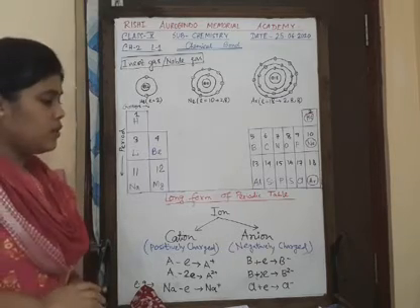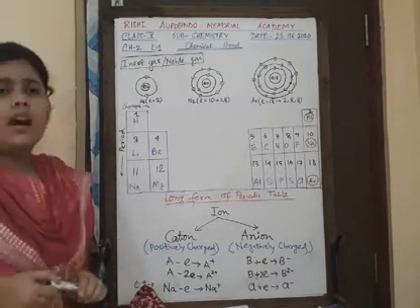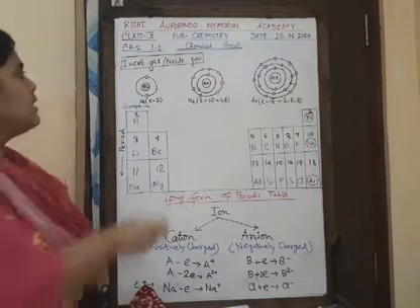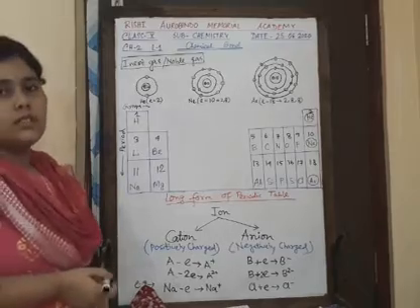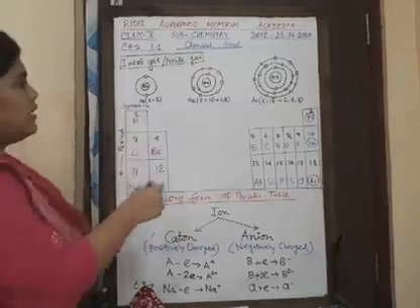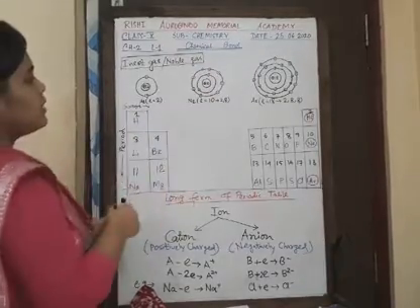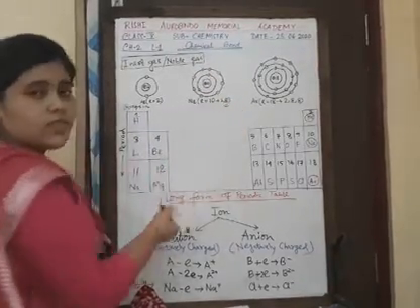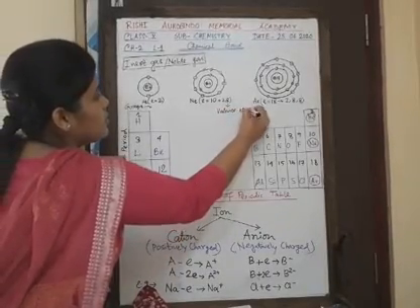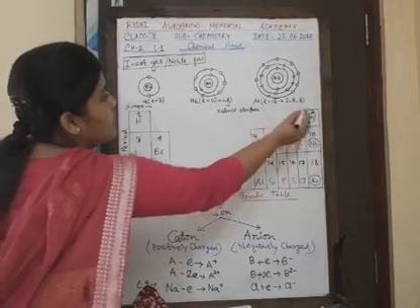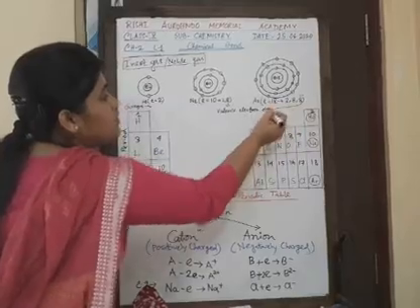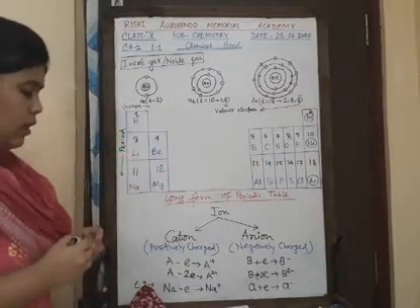As we know earlier, the outermost shell is termed the valence shell, right? And the electrons present in the outermost shell are called valence electrons. So helium has 2 electrons in its outermost shell. Neon has 8 electrons in its outermost shell, so these 8 electrons are termed valence electrons. Argon has 8 electrons in its outermost shell. So these 8 electrons are also termed valence electrons.